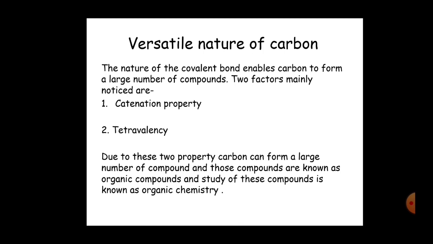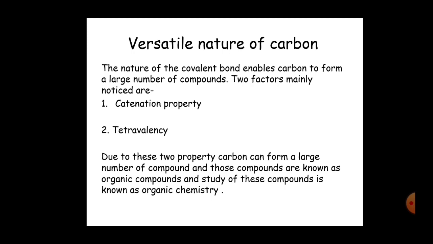Again, since carbon has 4 valency, that means carbon has tetravalency, so at a single time carbon can form 4 bonds with 4 other atoms. Hence carbon can form large numbers of compounds by forming 4 covalent bonds at a time.